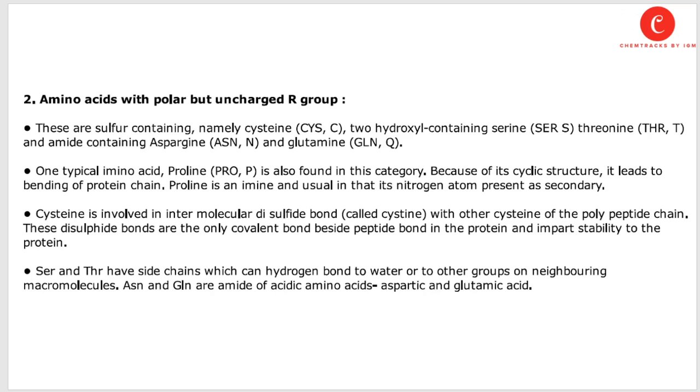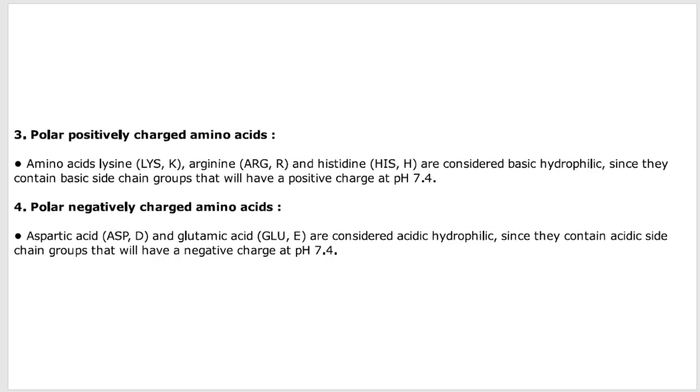Cysteine is also involved in the disulfide bond, formed between a cysteine and another cysteine of the polypeptide chain. These disulfide bonds are the only covalent bond besides the peptide bond in the protein and impart stability to the protein structure. Serine and threonine have side chains which can hydrogen bond to water or other groups on neighboring macromolecules. Asparagine and glutamine are amides of the acidic amino acids, aspartic acid and glutamic acid.